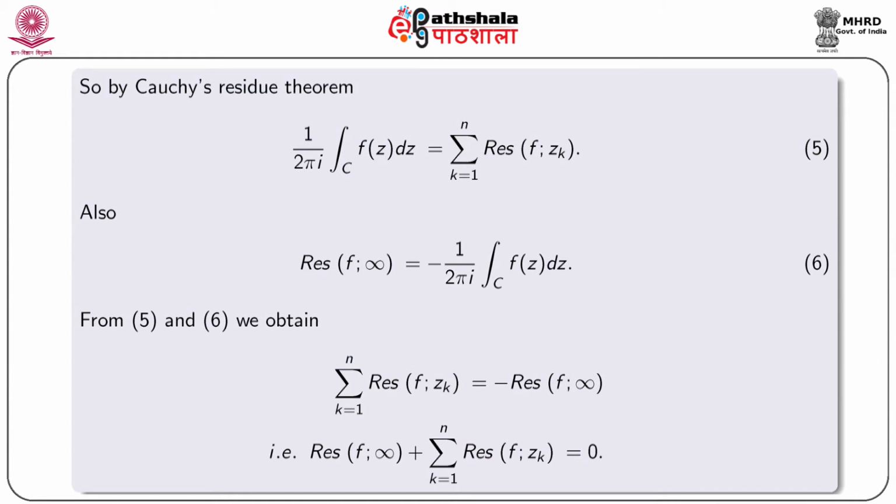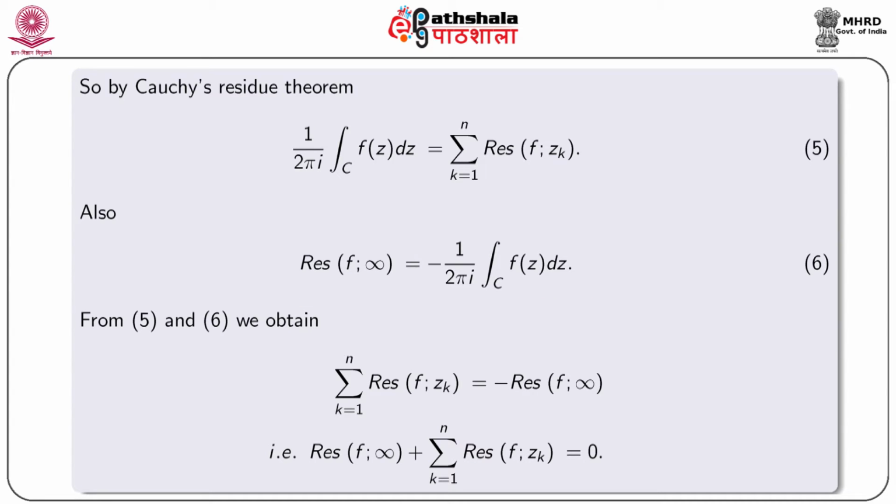So, by Cauchy residue theorem we obtain 1 by 2 pi i integral over C f(z) dz is equal to summation k equal to 1 to n residue of f at zk. Also, we know residue of f at infinity is equal to minus 1 by 2 pi i integral over C f(z) dz.